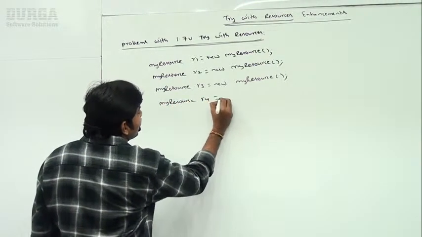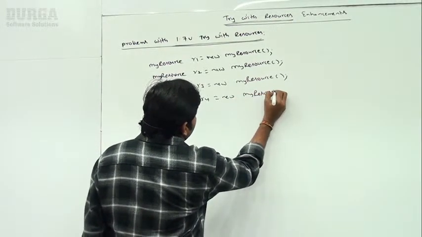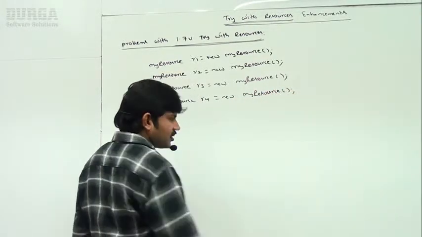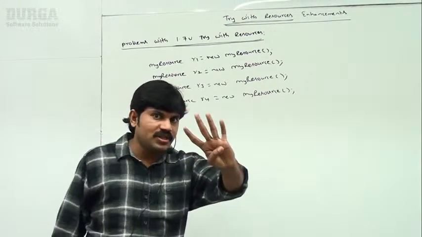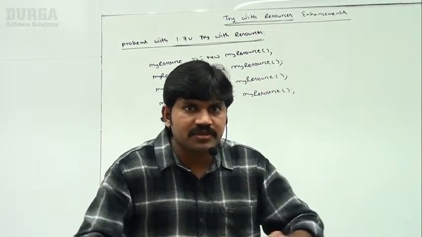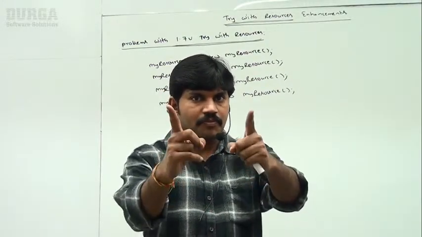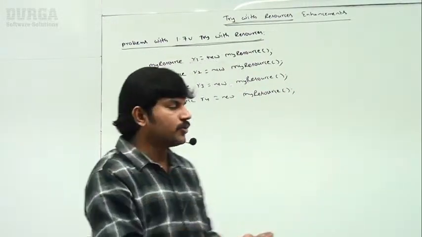MyResource r4 is equal to new MyResource. Like this, how many resources are already there? 4 resources I created, right? Now I want to use these resources as part of try-with-resources, right? In 1.8 version, how can you do that?